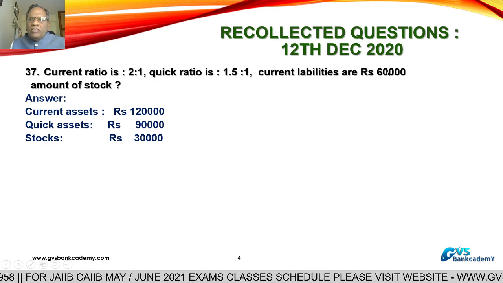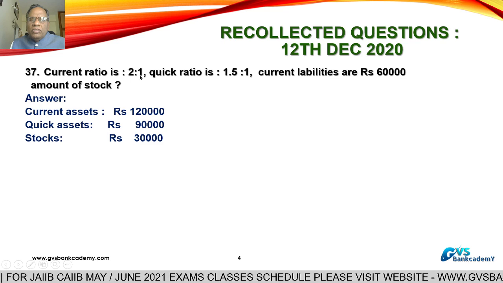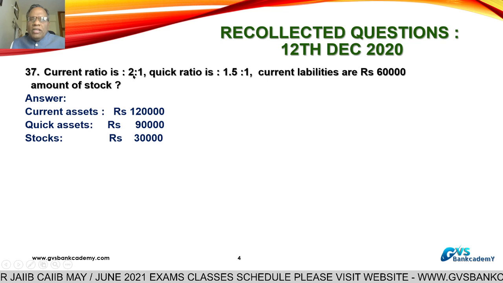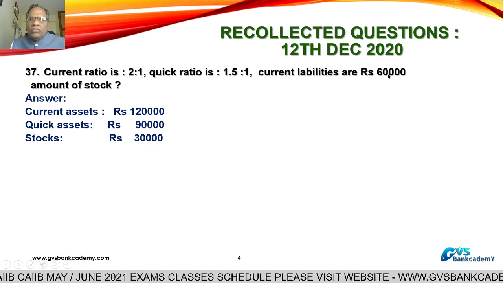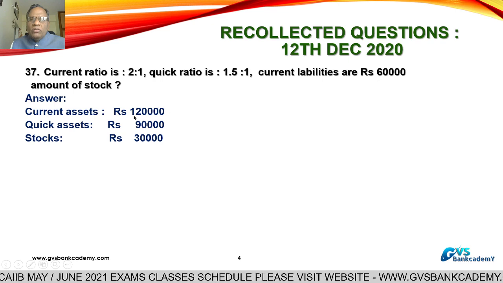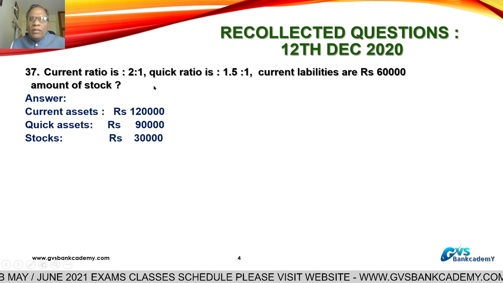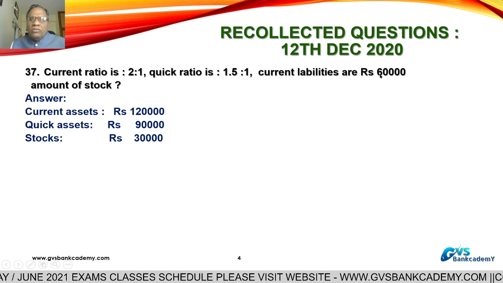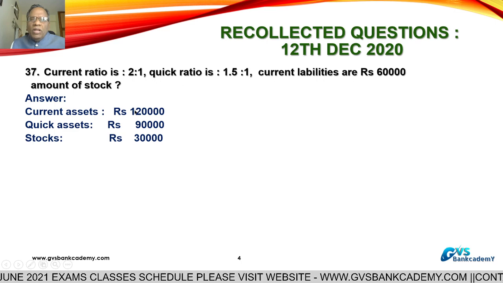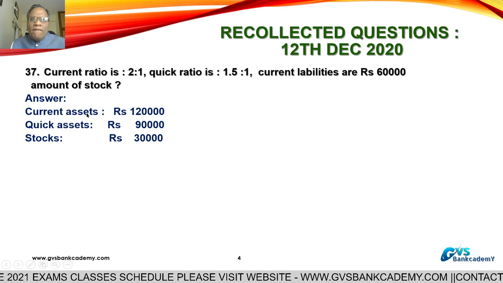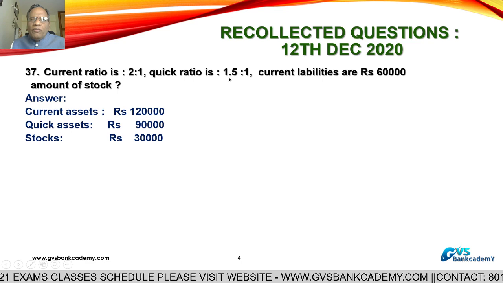Current liabilities are 60,000. 60,000 is equal to 1, so current assets are 2. 60,000 into 2 is 1,20,000. Current liability 1 is equal to 60,000. 2 is equal to how much? 1,20,000. Current assets are 1,20,000.